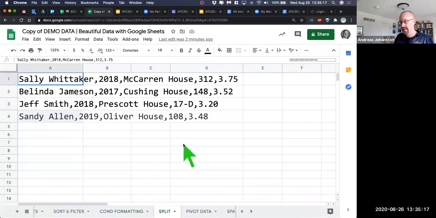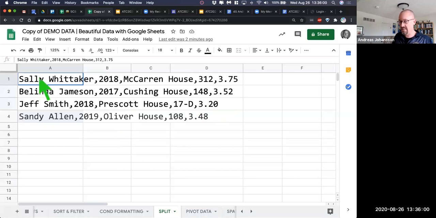Let's go to split. So we're going fast and furious here. Sometimes we get data from assessments that is from a vendor, and we get it in what's called the comma separated value, or a CSV file. So we get it with a bunch of commas in between. The tricky thing there is that I see a lot of people working with that data, and they tend to retype it. I worked in a different district where they literally had the CSV file on one screen, and then they were retyping it in a spreadsheet, when in fact, a Google spreadsheet and an Excel sheet will do the same thing. It understands what the data is and will happily split it out for you.